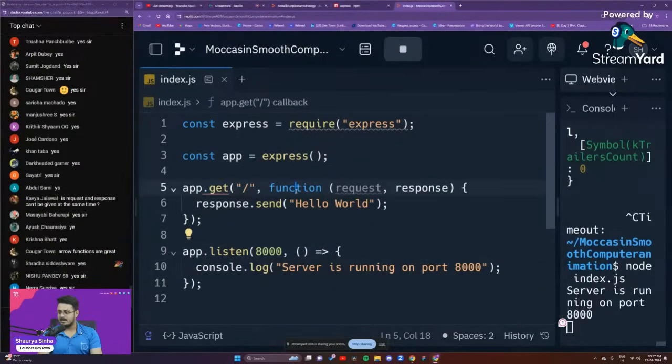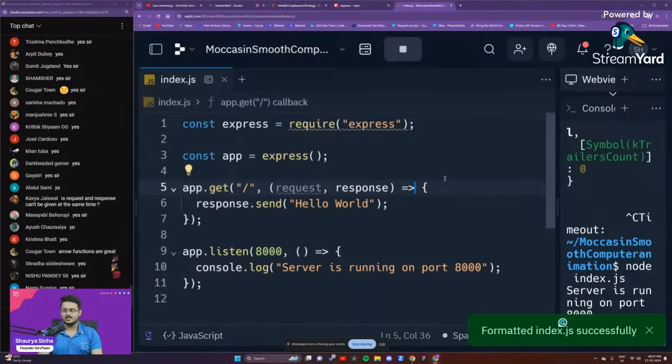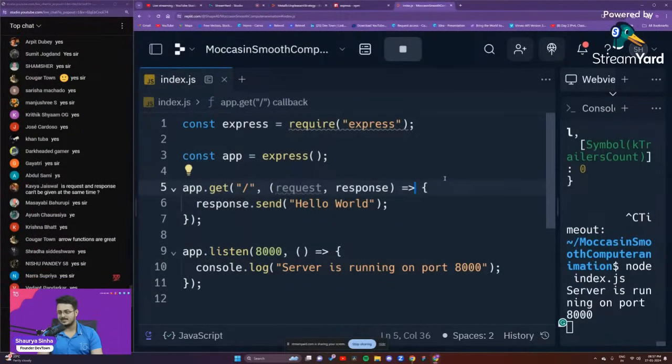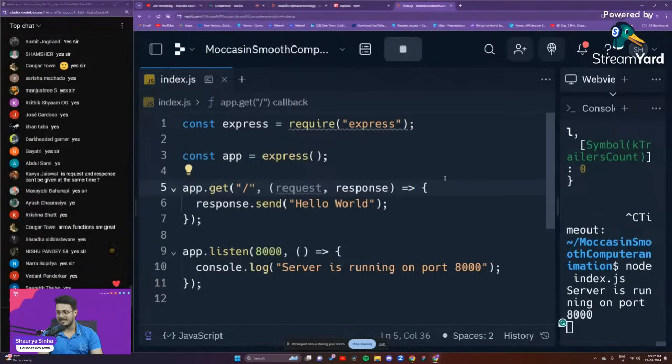Similarly, if I want to convert this particular function into an arrow function, just remove the text function from right over there and put an arrow in between these two. Then you have created an arrow function right over here. It's as simple as that, guys. That is the reason why I taught you functions first and then arrow functions, because it is much easier to understand. I hope you understood the new format of functions, called arrow functions. Just remove the term function and put an arrow in between them. Nothing too complicated about it. I hope it is not complicated, right?